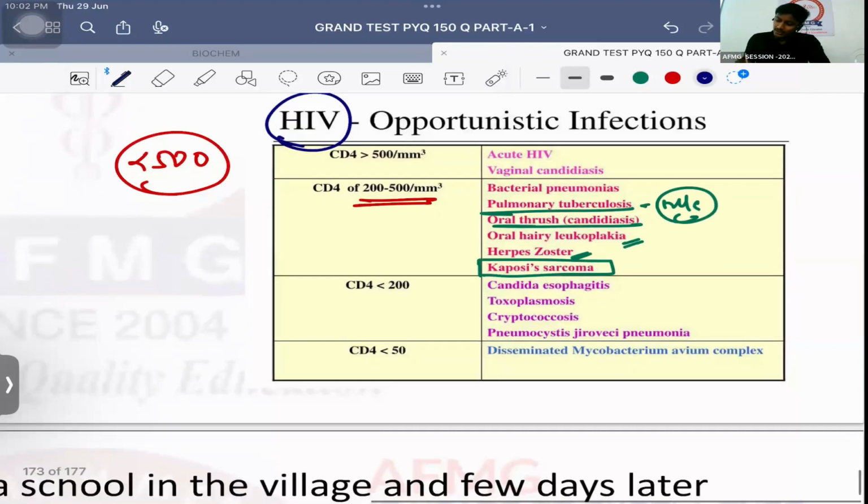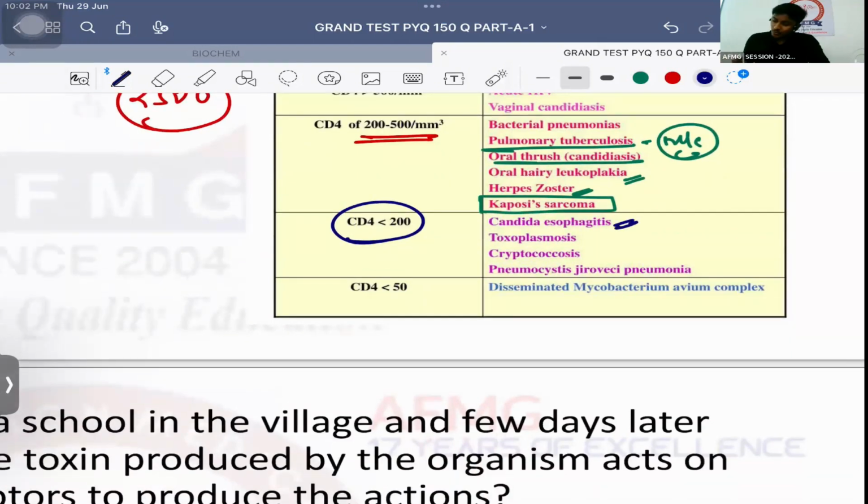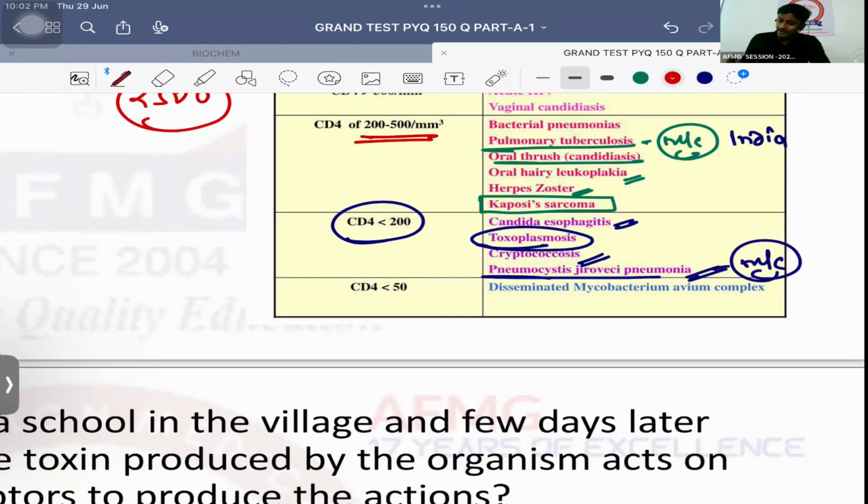Please remember, CD4 count less than 200 leads to esophageal candidiasis. Most important you need to remember is toxoplasmosis. Then cryptococcosis, that is cryptococcal meningitis, it can lead to. And pneumocystis jirovecii pneumonia, which is the most common opportunistic infection worldwide.